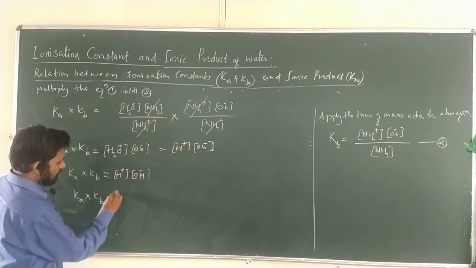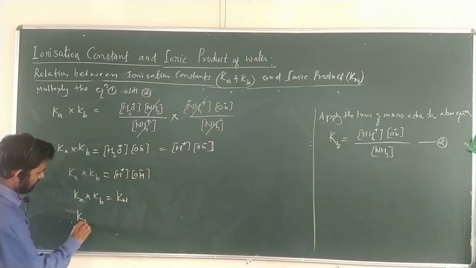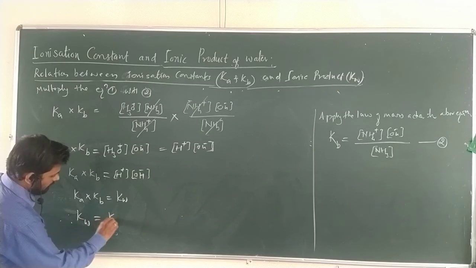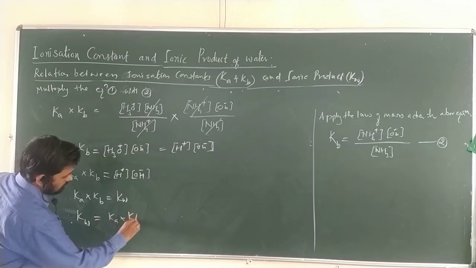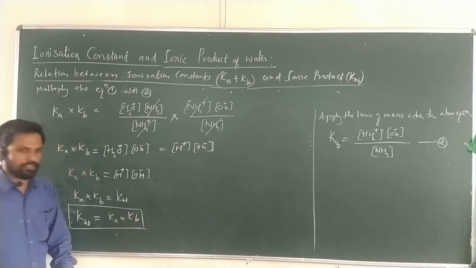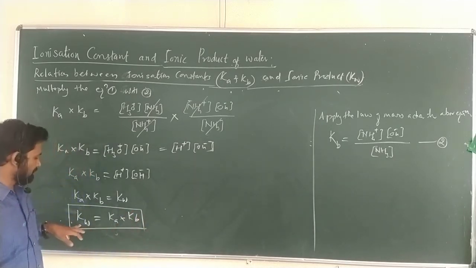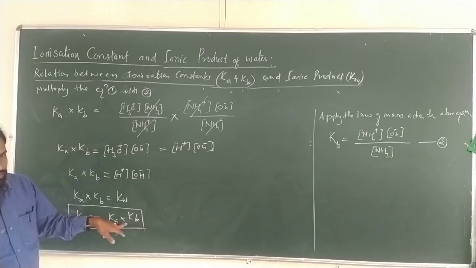Therefore, Ka into Kb equals Kw. This is the relation between the ionic product of water and the ionization constants of the weak acid and the weak base.